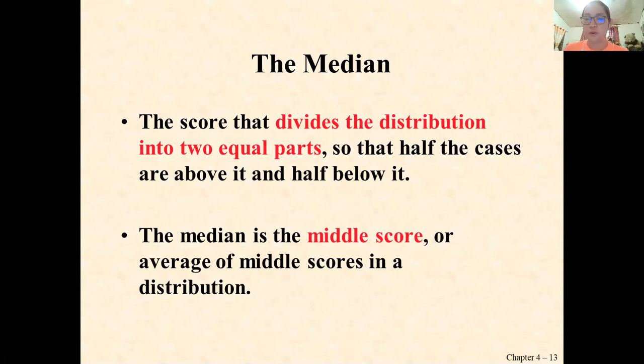And if the given set of data is even, then we get the median by taking the two middle values, adding them, and getting the average. Add them and divide by 2. That's already your median for an even set of data. So the median is the middle score or average of middle scores in a distribution. That's how we define a median.